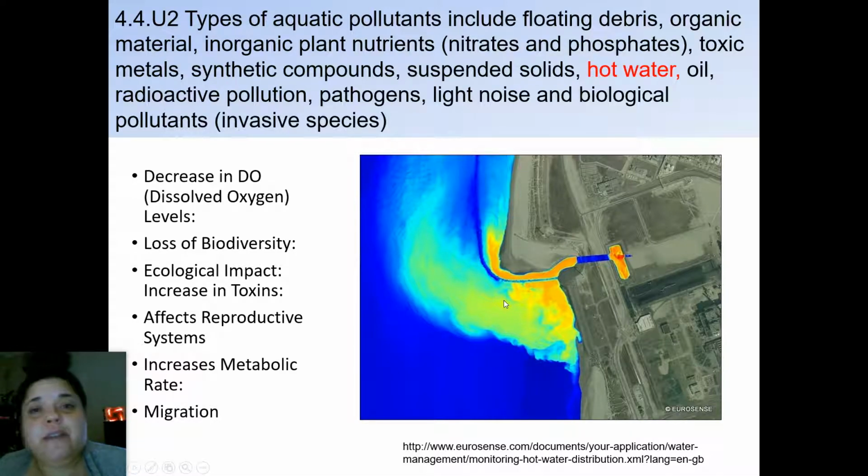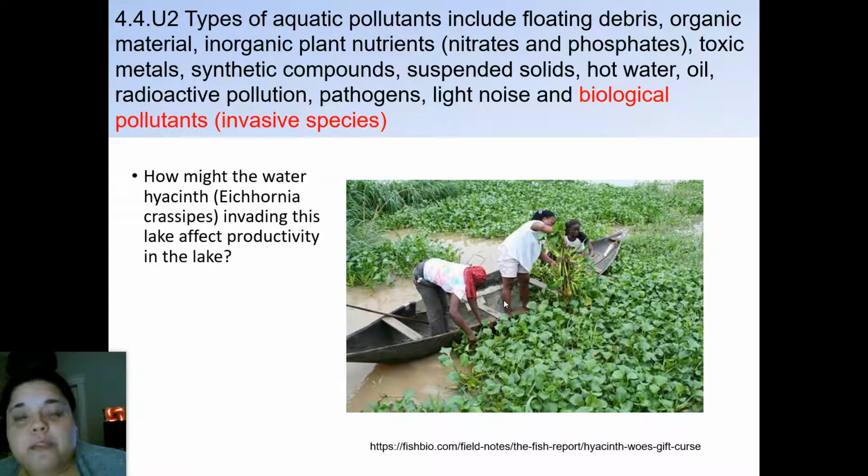As that heat is being released, that increases the level of evaporation, and as you increase that level of evaporation, you're having less oxygen present. So this is what is causing less dissolved oxygen in the water systems, which can result in all those different problems with fish and other biodiversity and phytoplankton as well.